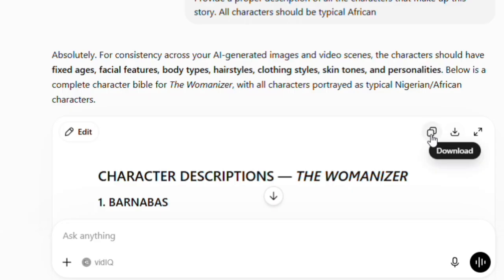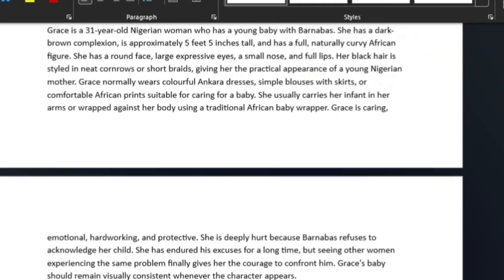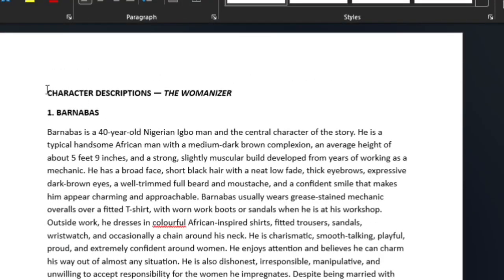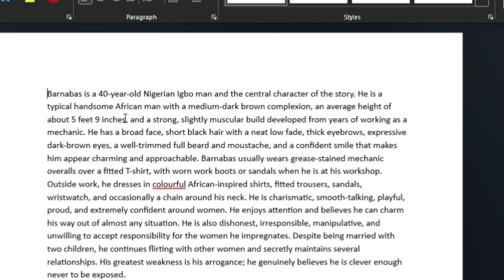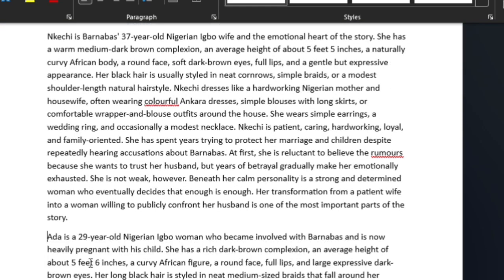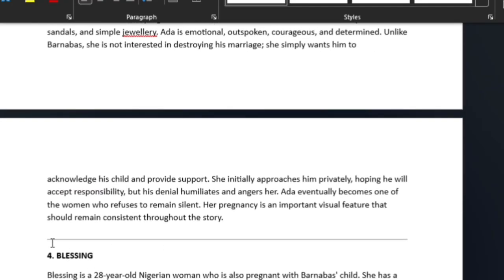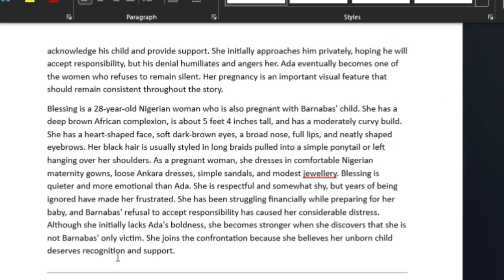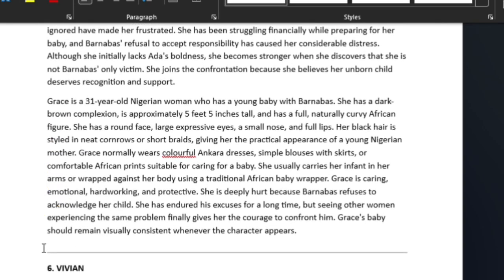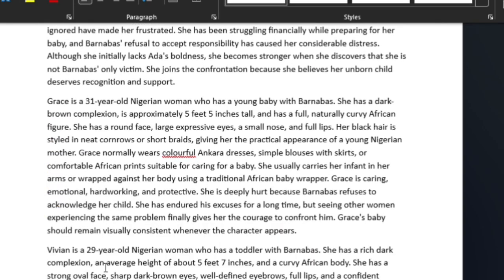What I will do next is copy all the character descriptions and paste them into my notepad. When I paste them in my notepad, I'm going to arrange them in this way. Just watch how I'm doing it. Arrange them so that there is a line spacing between each character description. For instance, for the description of Barnabas, once you are done typing that, just put one space and then the next character. Just write it like I've written it.